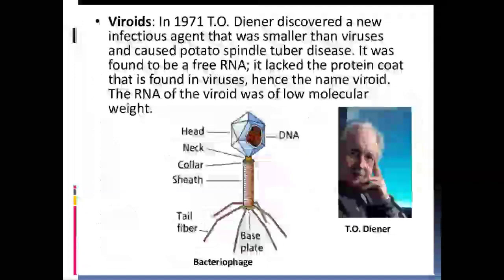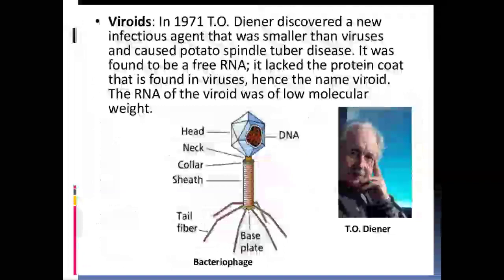The next very small organism is known as the viroid. It was discovered in 1972 by T.O. Diener. It is also an infectious agent, smaller than viruses, and it caused spindle tuber disease in the potato plant. When it occurs, the potato tubers may transform into a spindle shape. It was found to be a free RNA.